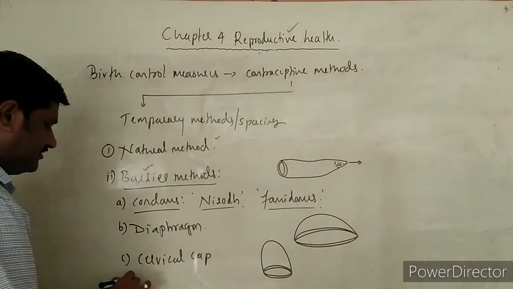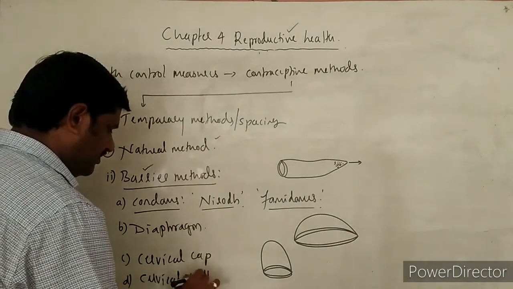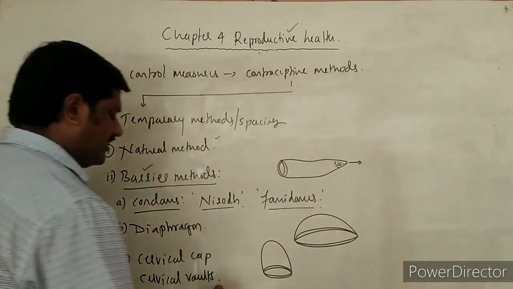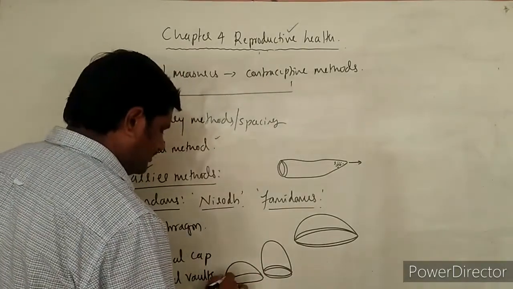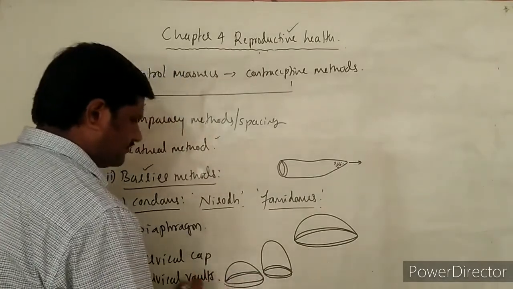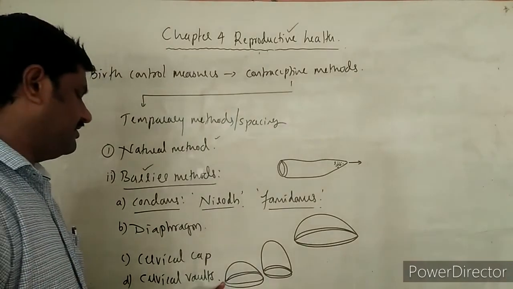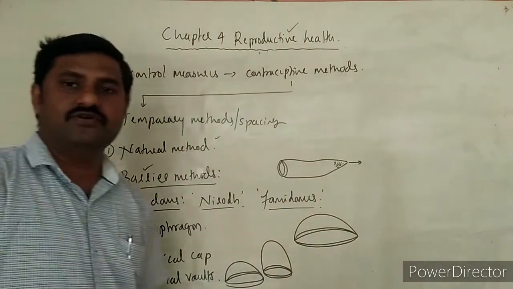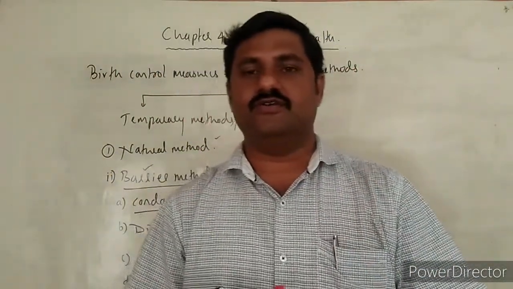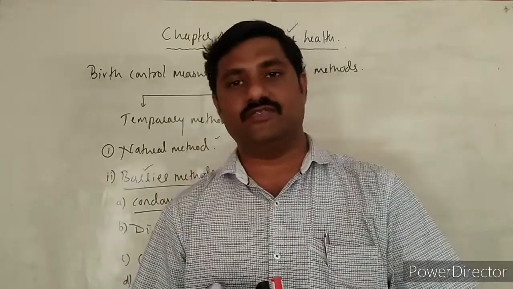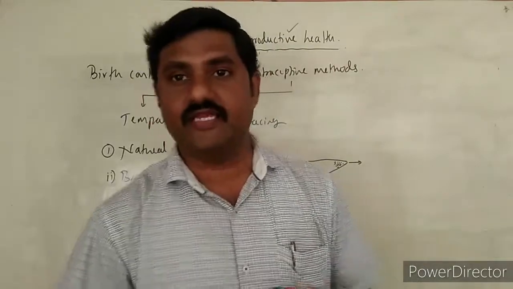And next one is the cervical vault, which is also a structure resembling the diaphragm, but a little bit smaller than the diaphragm. It is also used by females, kept against the cervix, and it avoids the meeting of both male and female gametes.